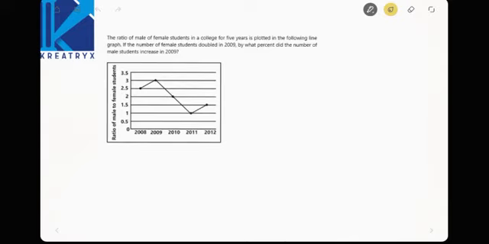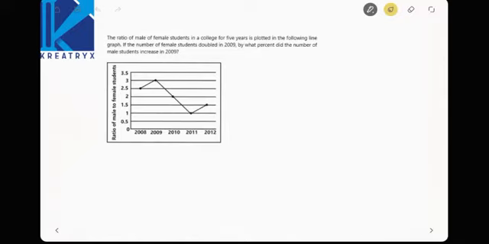Next, the ratio of male to female students in a college for 5 years is plotted in the following graph. If the number of female students doubled in 2009, by what percent did the number of male students increase in 2009 is the question asked.